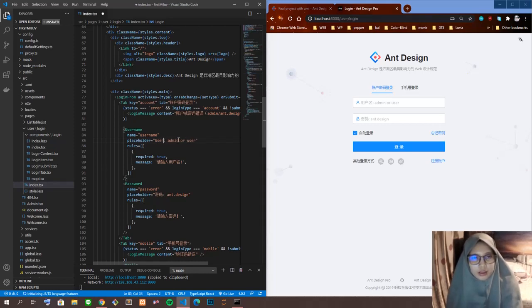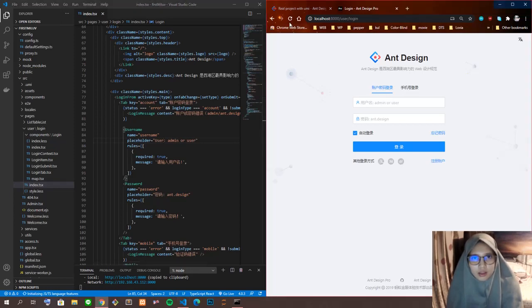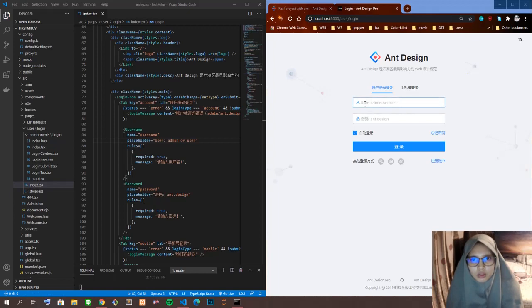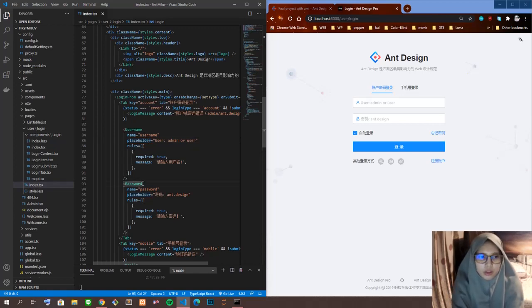edit it like this, save it, and reload the page. Okay, it's already changed. The placeholder is now "user" with a colon, admin or user. What if we try to change the password data entry to use the username?